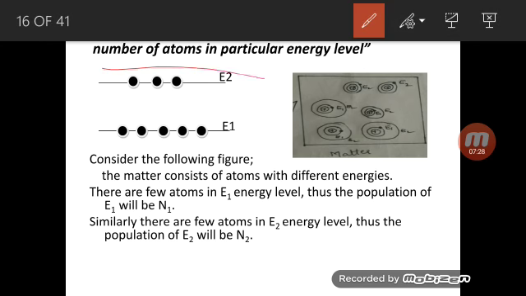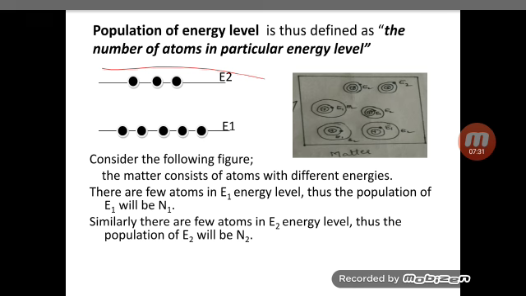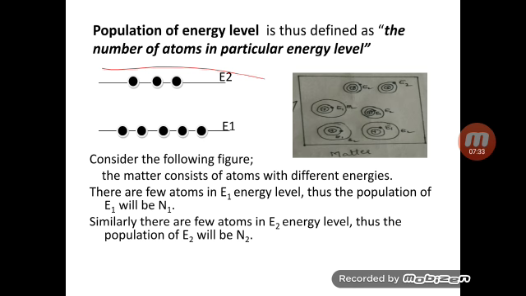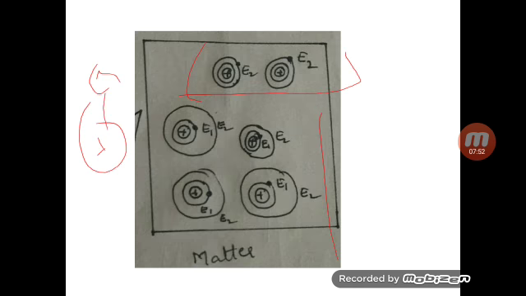This is known as a population. Since the atoms do not have the same energy, they have different energies. Therefore, as I told you, it is defined as the number of atoms in that particular energy level.